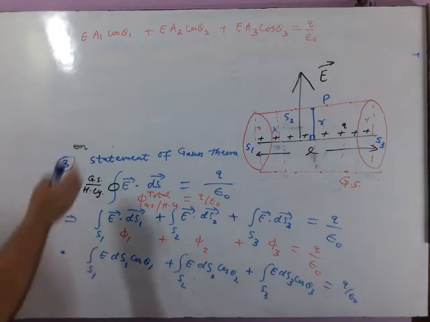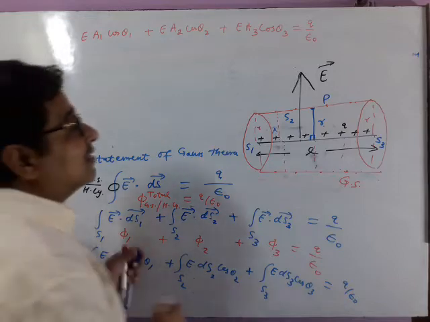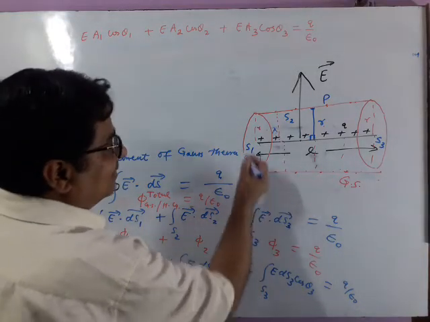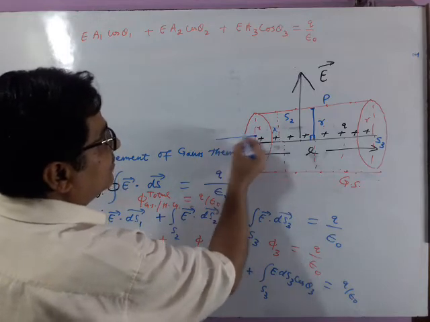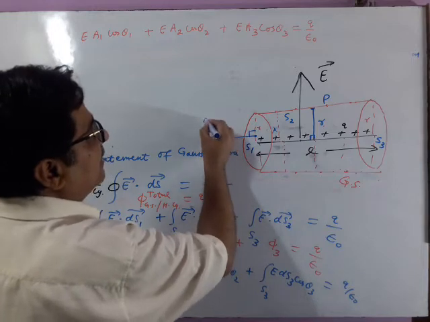Now we are finding these angles, theta 1, theta 2, theta 3. Focus on the diagram. Now draw their directions of area vector, that is called normal vectors. See, this is outward drawn normal for area 1. So this is n1 cap.